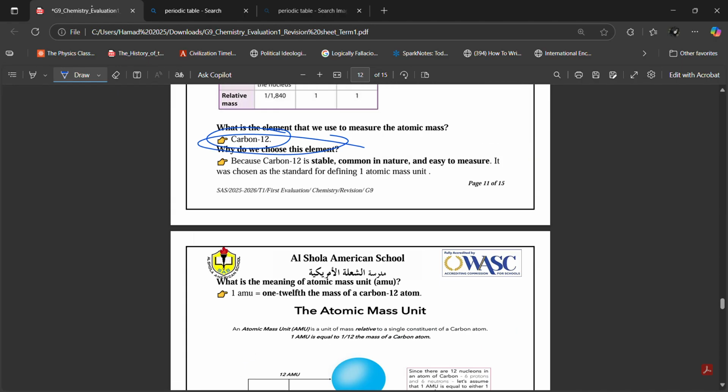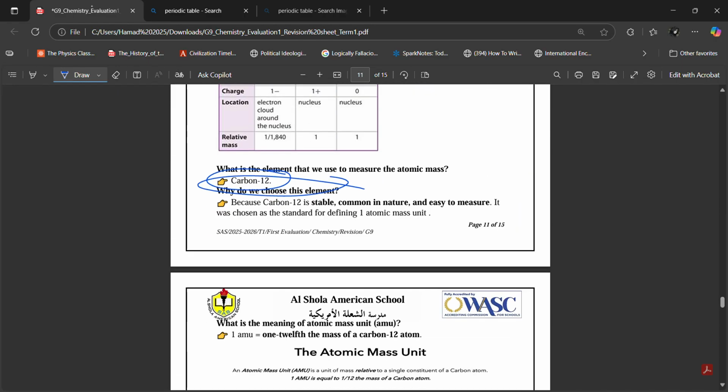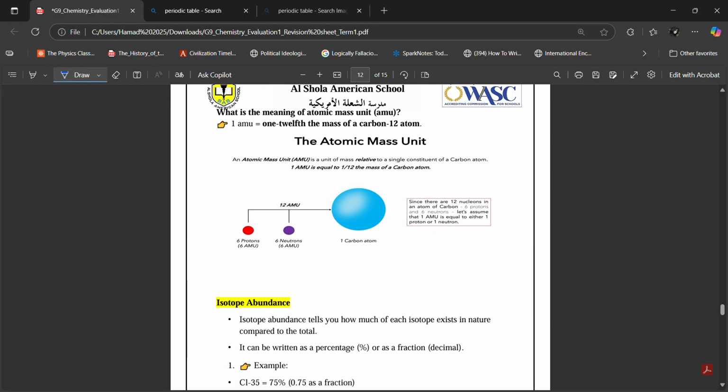Average atomic mass. Finally, we have some calculations. I'll teach you how to do these. So, Ibrahim, what is the meaning of atomic mass unit, 1 AMU? You know how we use kilograms, grams, milligrams, and so on? These are the units of mass. Now we also have units of mass for atoms as well.